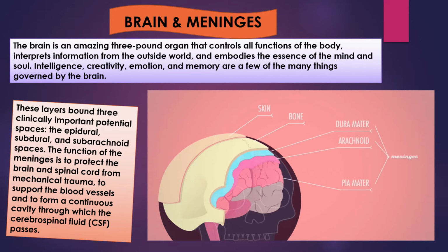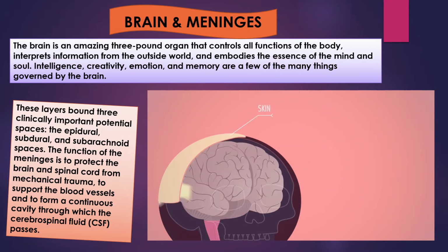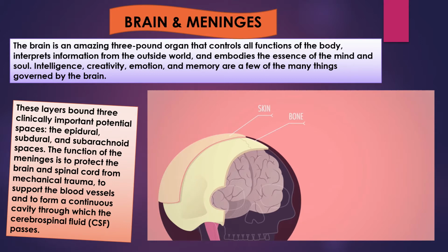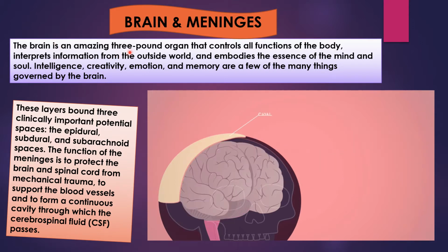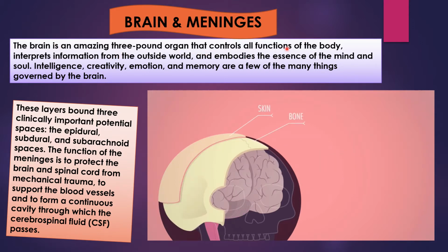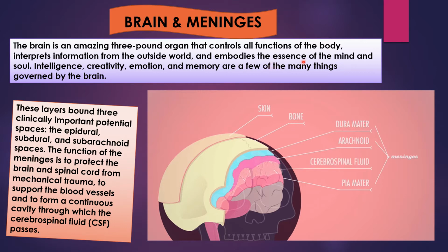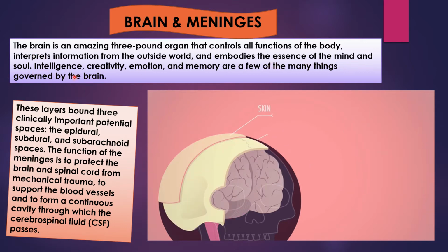Now, what is brain? Under CNS, obviously, you know that brain and spinal cord are there. Now, first, we are going to talk about brain. What is brain? The brain is an amazing 3-pound organ that controls all functions of the body, interprets information from the outside world and embodies the essence of the mind and soul. Intelligence, creativity, emotion and memory are a few of the many things governed by the brain.